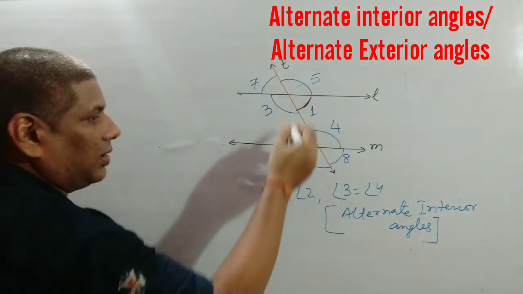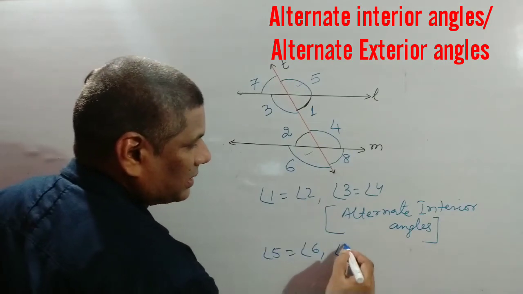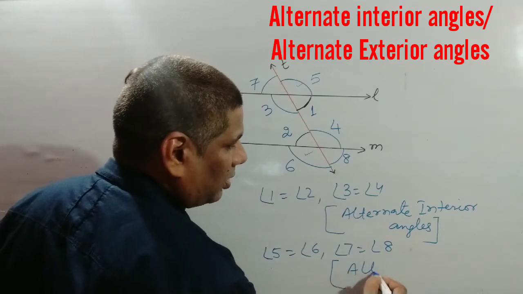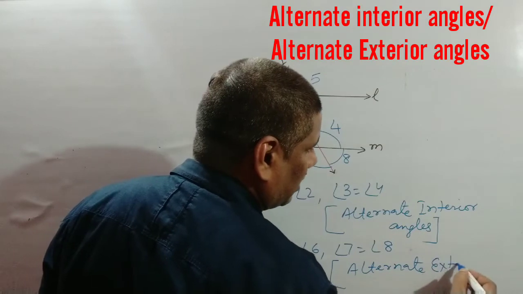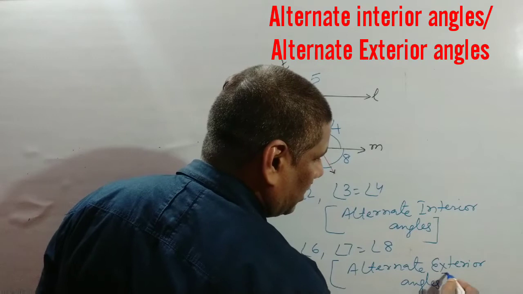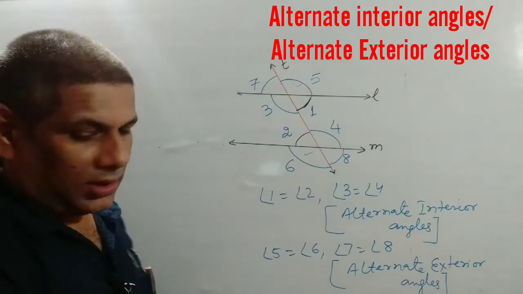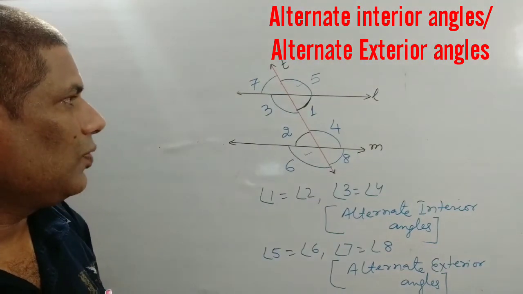And similarly 5 and 6 are equal and angle 7 is equal to angle 8. This is called alternate exterior angles. Now, if you observe this pattern, alternate interior angle or alternate exterior angle, what you will see,